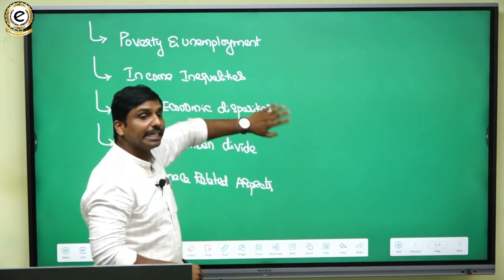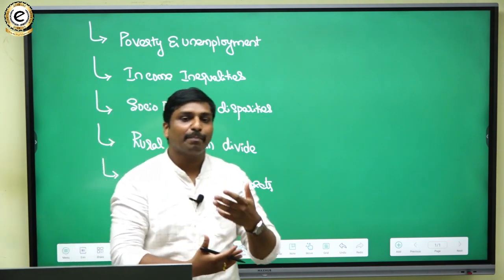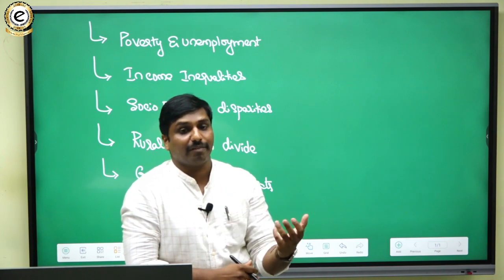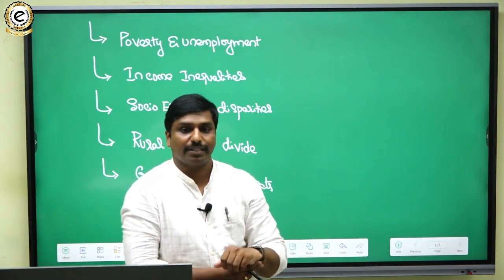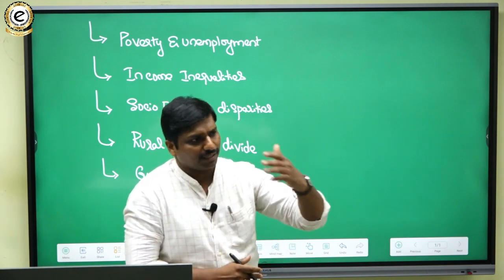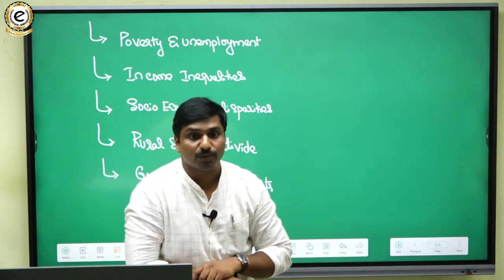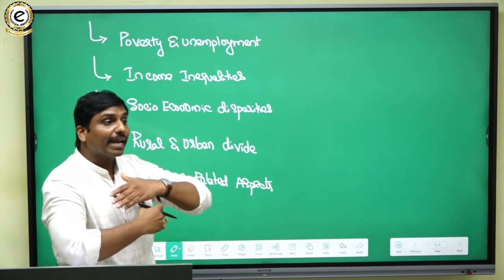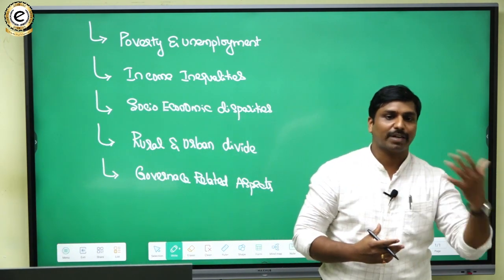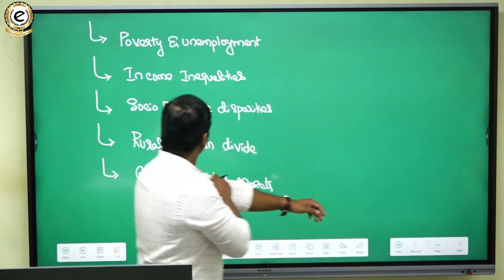And to reduce inequalities, we can highlight some of the measures: how to reduce income inequalities, how to reduce gender inequalities. Such factors we can address, the measures we have to take to reduce these things. So that is how we can improve the human development index. That is one important thing, so those measures have to be addressed.